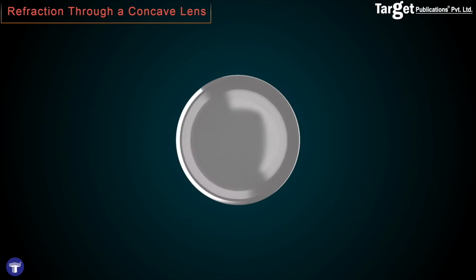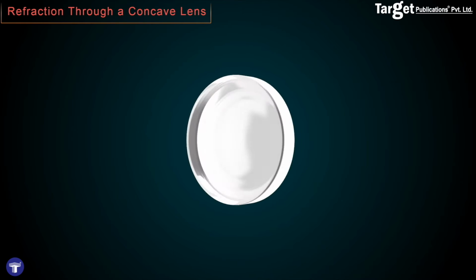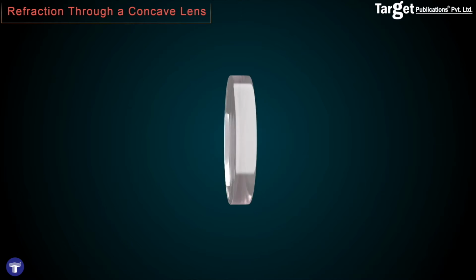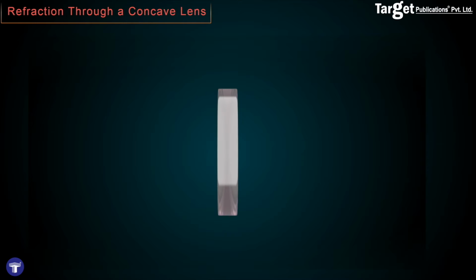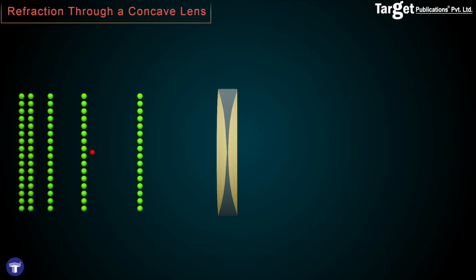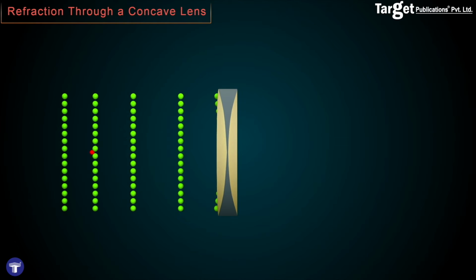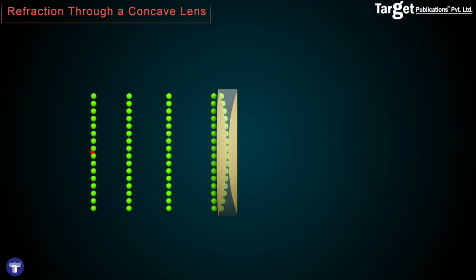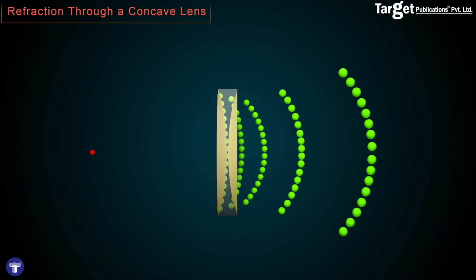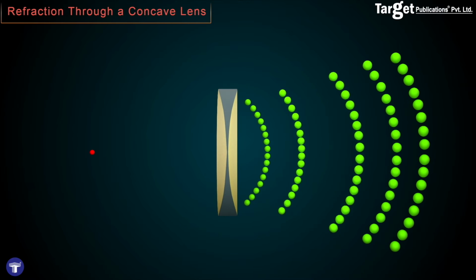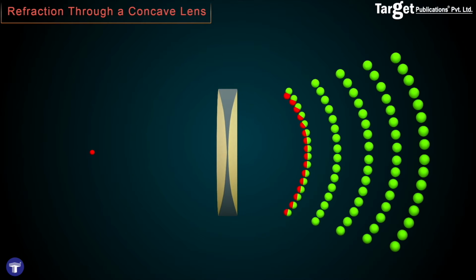On the other hand, a concave lens is thick at the edges and thin at the middle. When an incoming wavefront is incident on a concave lens, the wavefronts which are travelling through the edges are slower as compared to the wavefront travelling through the center of the lens. And because the speed in the lens material is slower than the speed of light in air, the wavefront is clearly a diverging one.